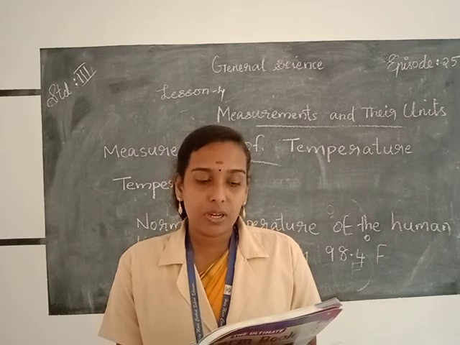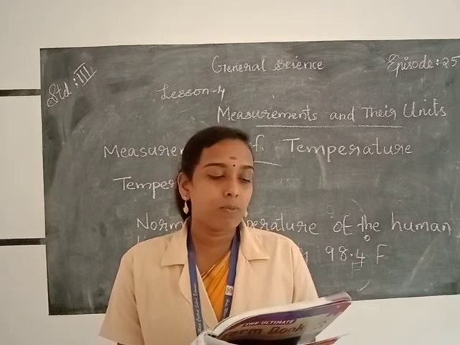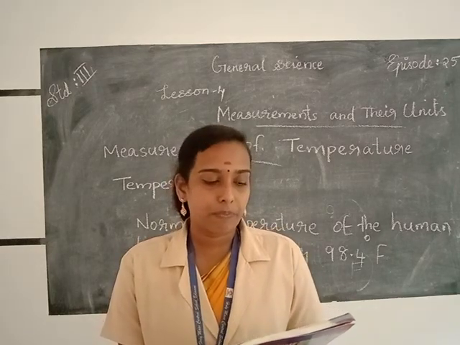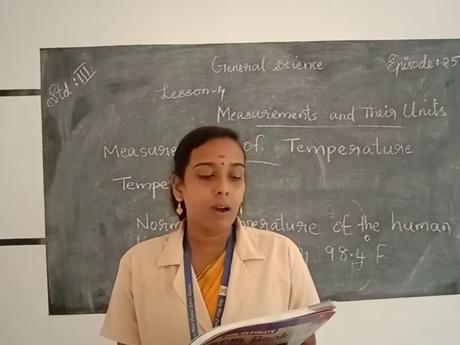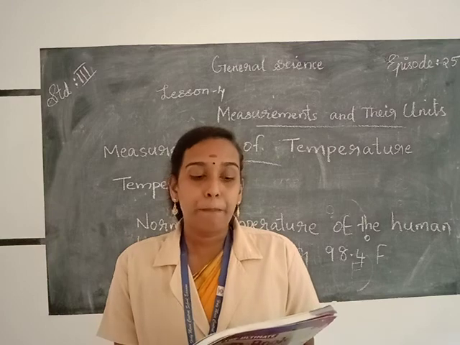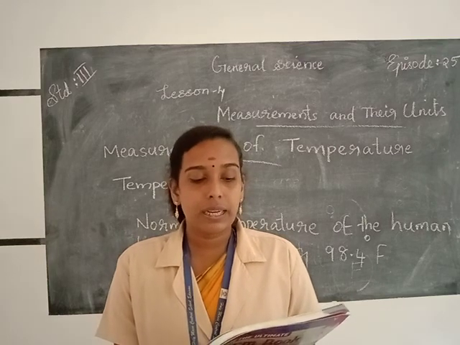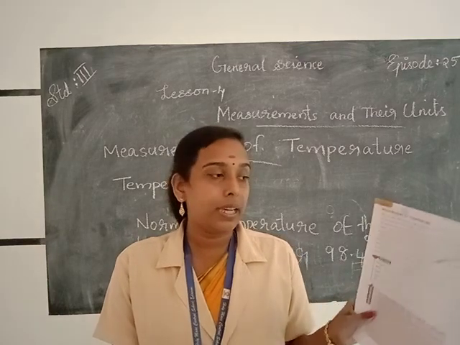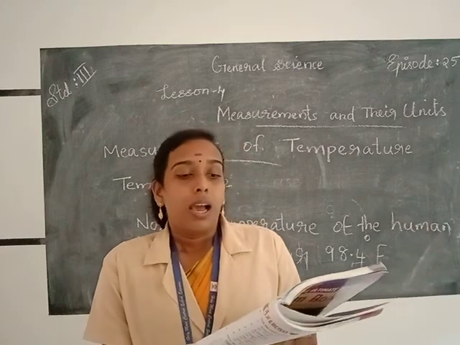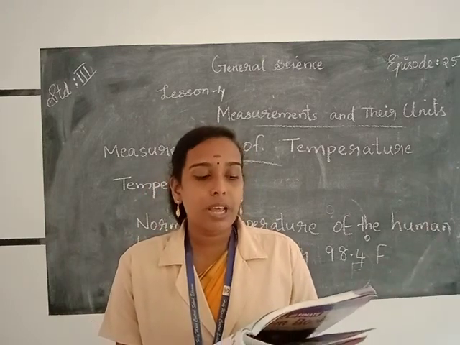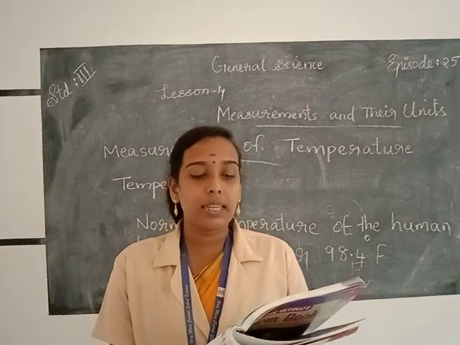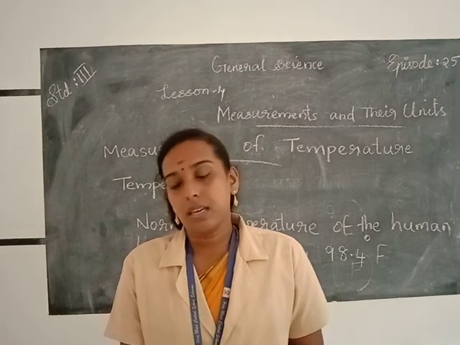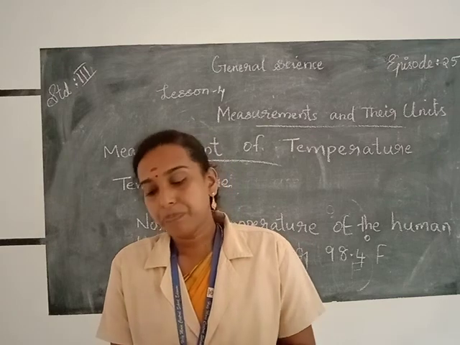In case of fever, our body heats up and our body temperature rises. Temperature is measured in degrees Celsius or degree Fahrenheit, okay. And the normal temperature of the human body is 37 degrees Celsius or 98.4 degree Fahrenheit, okay.